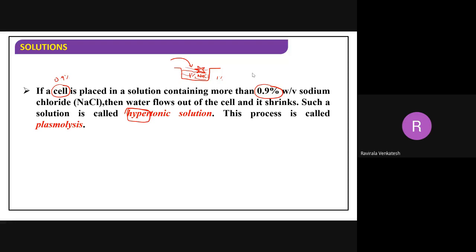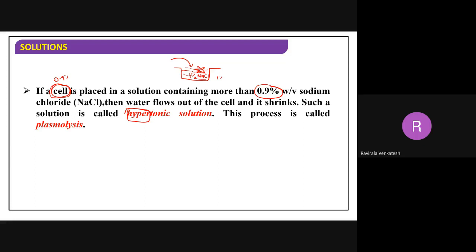Now where to where will it flow? From the blood cell to the salt solution, or salt solution to the blood cell? The cell also contains water. The cell has 0.9%, the salt solution has 1%. According to osmosis, water will flow from the cell to the salt solution, right?